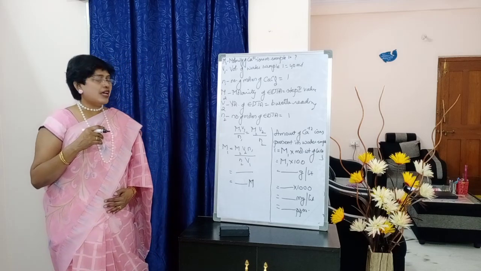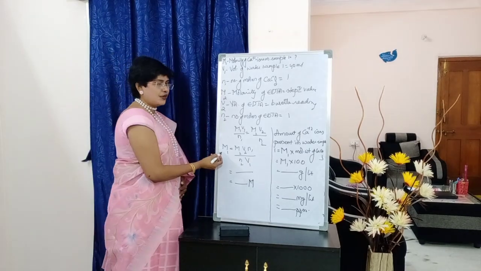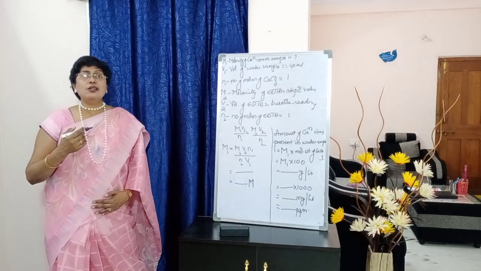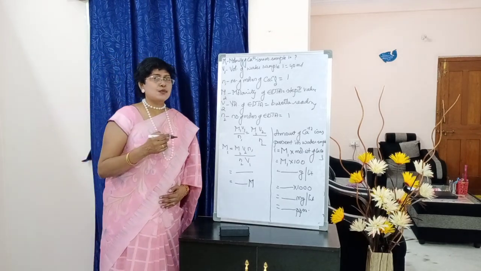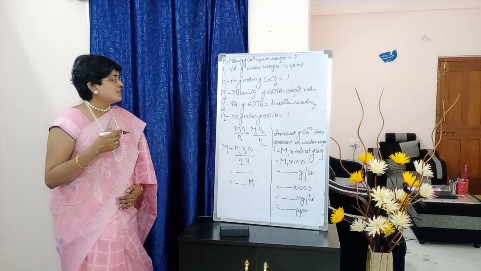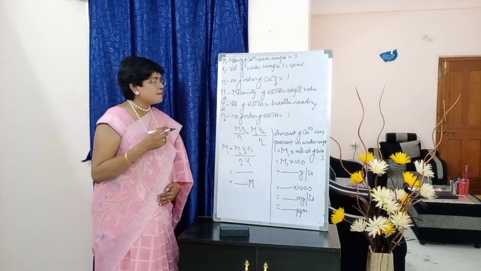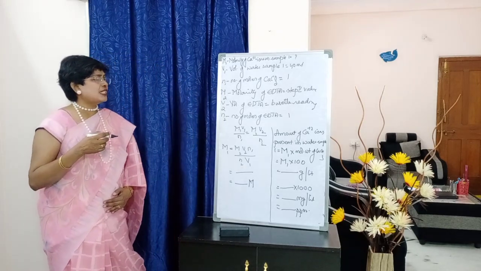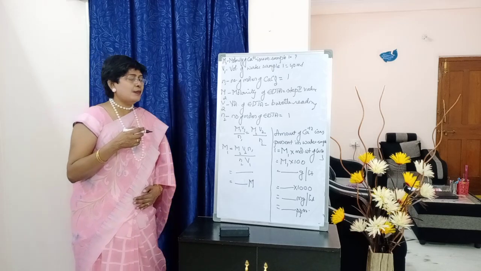What is the M1 value, students? Whatever we have calculated here. So M1 into molecular weight of calcium carbonate. CaCO3 molecular weight is how much? 100. So if you multiply M1 with 100, we get the amount of Ca+2 ions present in the water sample. So what will be the units?